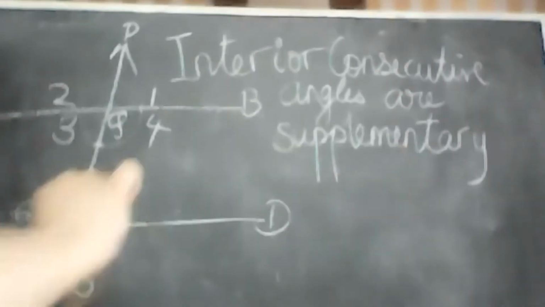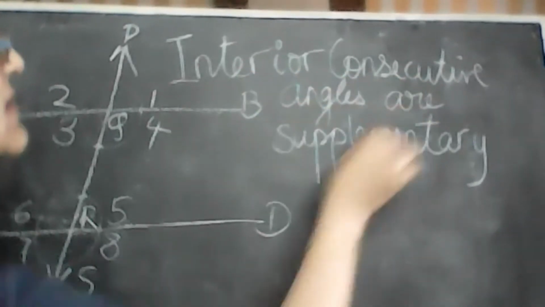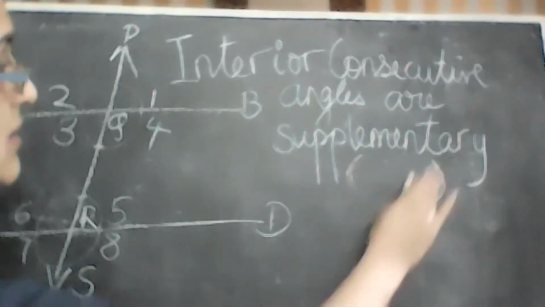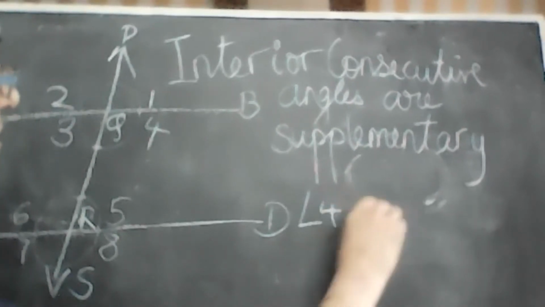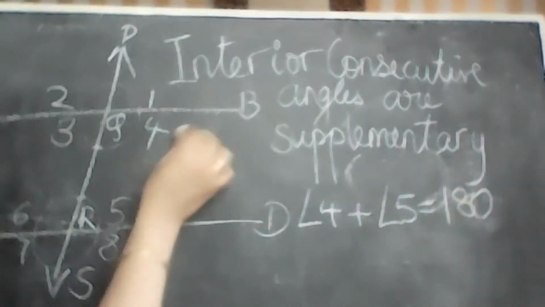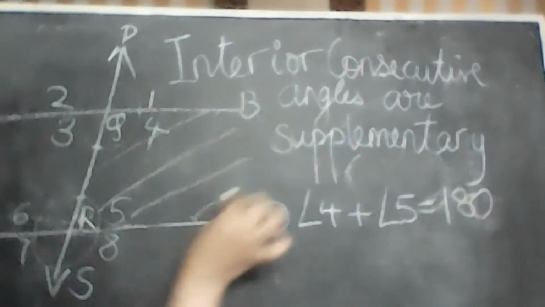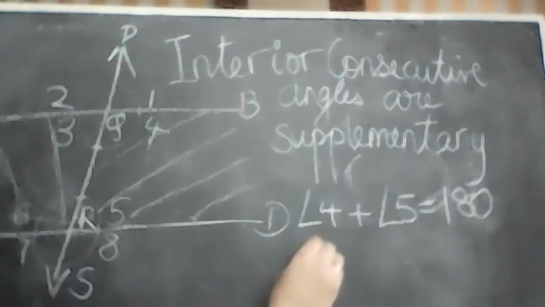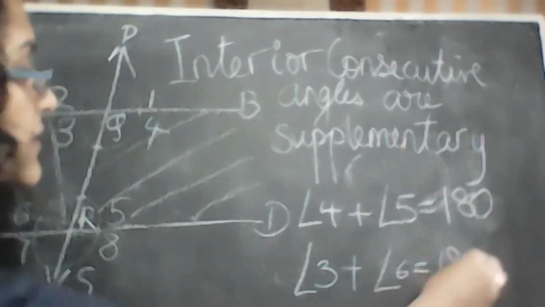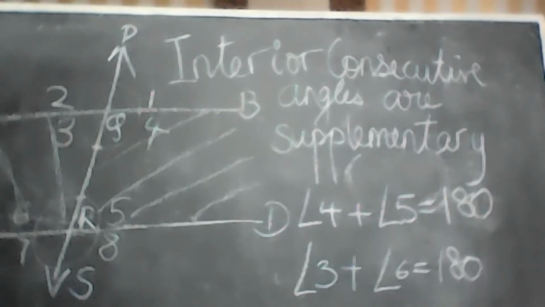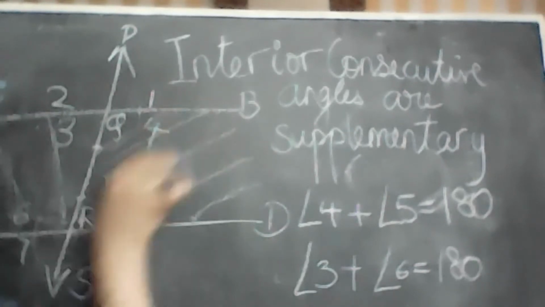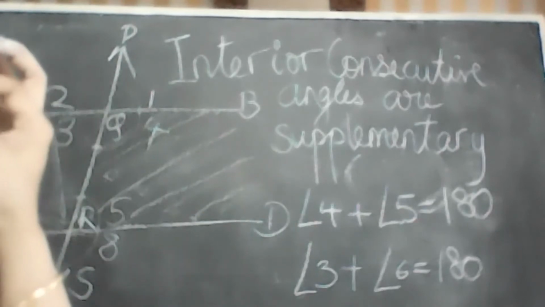Interior consecutive angles are supplementary, which means angle 4 plus angle 5 is equal to 180. Angle 3 plus angle 6 is equal to 180.